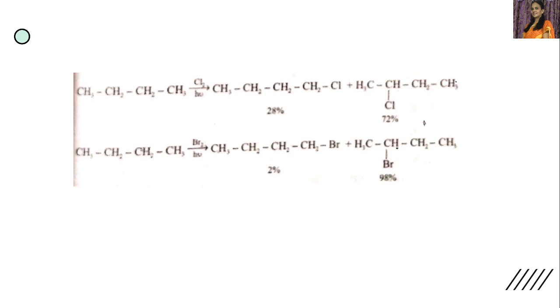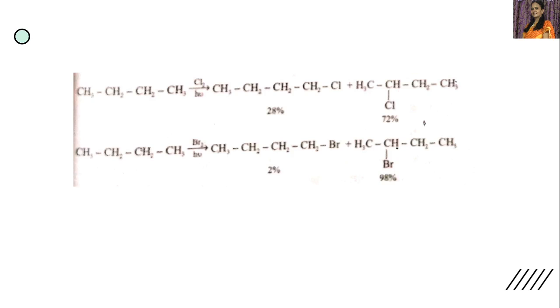If we consider the bromination of the same n-butane in the presence of light, then we get 2% of 1-bromobutane and 98% of 2-bromobutane. So, as bromine is less reactive, it is more selective. Because of that, it forms the more stable product as the major product.